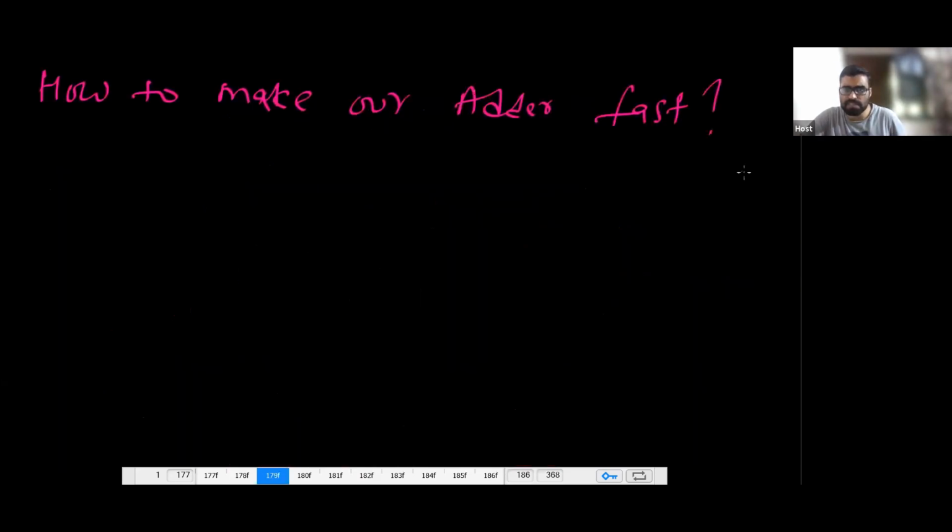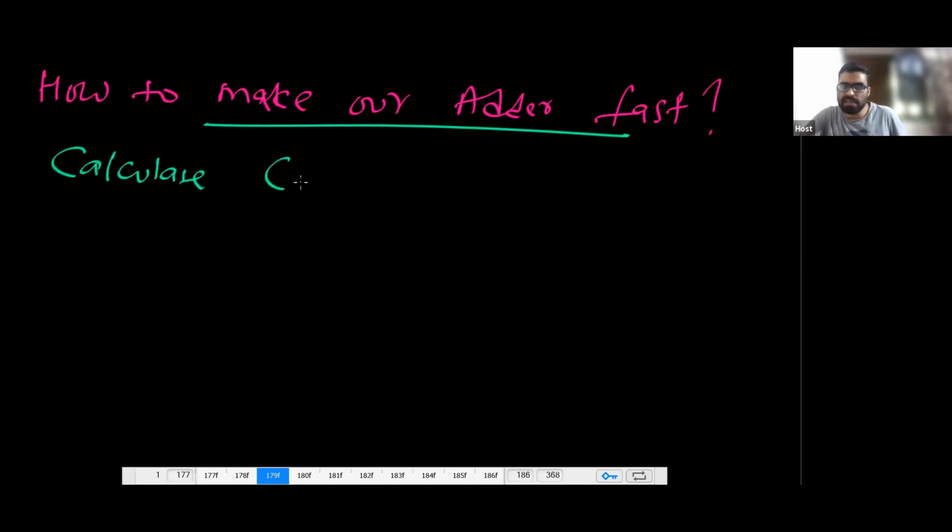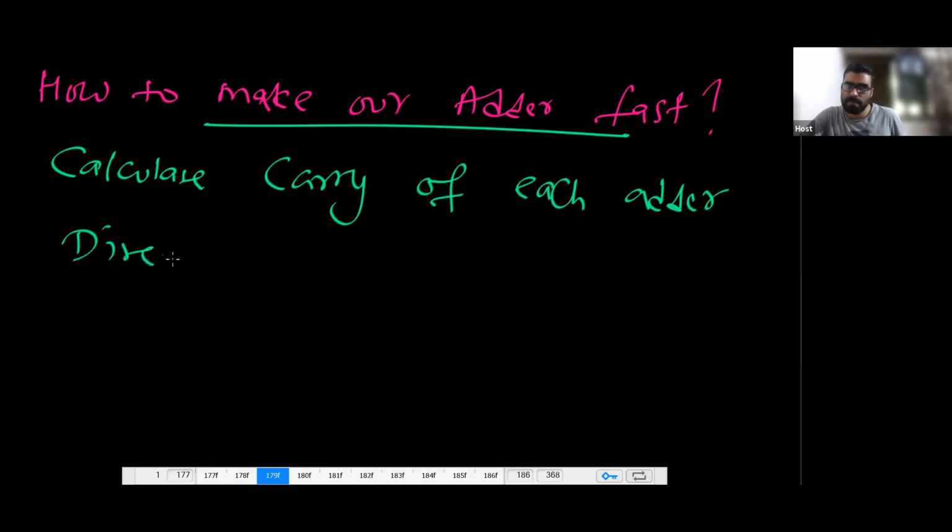So how to make it fast? The answer is if we calculate carry directly. Calculate the carry of each adder separately, directly. So what you do? You calculate the carry of each adder directly.